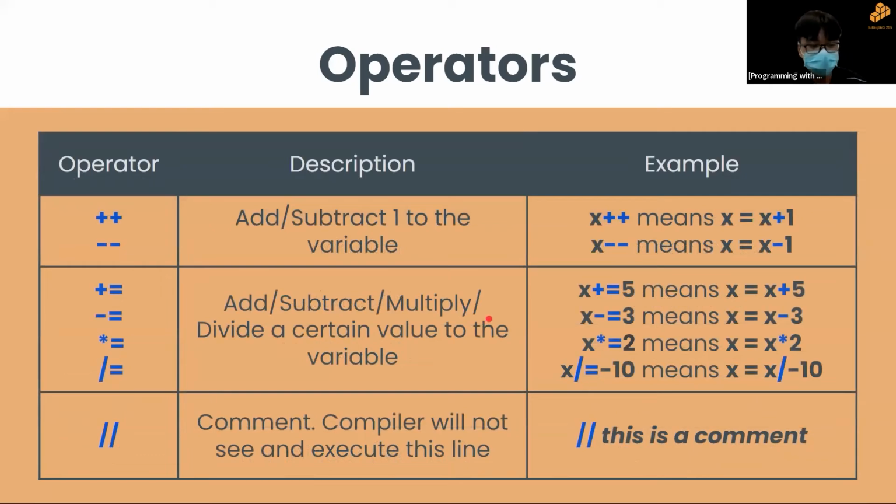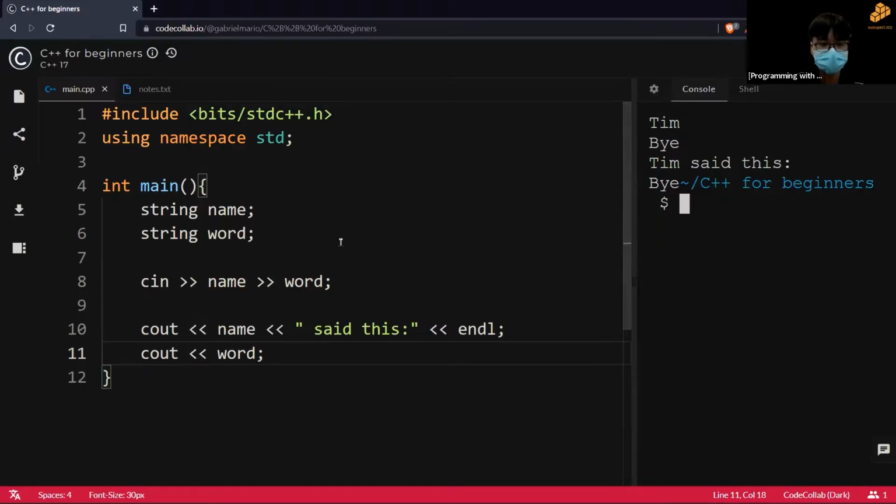There are some special operators that you don't see in math, you see in C++. It is something like plus plus and minus minus. What this does is it adds or subtracts 1 to the variable. So let me just give you an example.